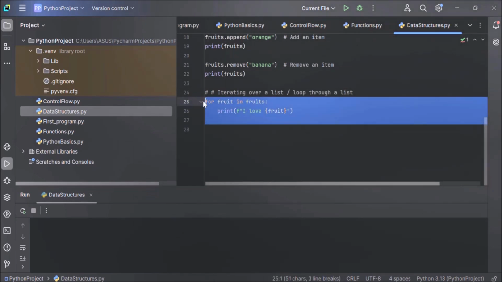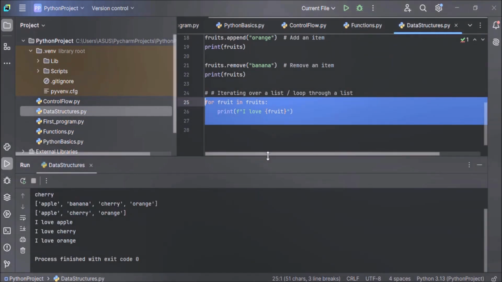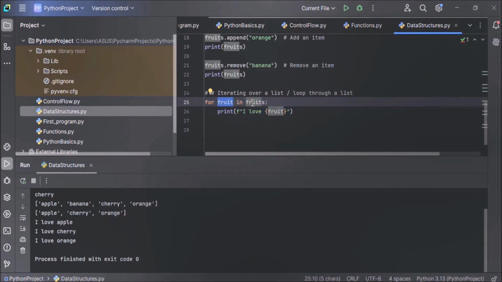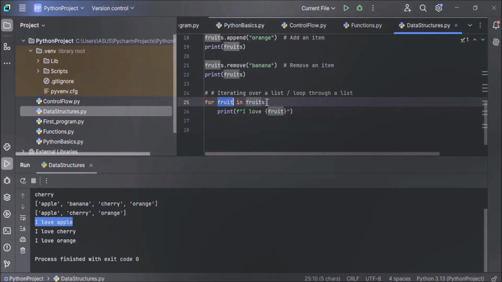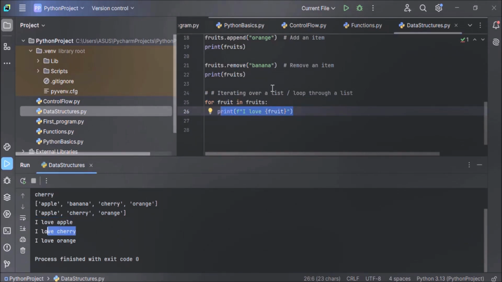Now let's execute this example and see the output, how we are looping through a list using a for loop. You can see the output here. One by one, this fruit variable is picking an item from this fruits list and printing here. I love apple, I love cherry, I love orange. In the first iteration, fruit is equal to apple and I love apple is printed. In the second iteration, fruit is equal to cherry. In the third iteration, fruit is equal to orange.